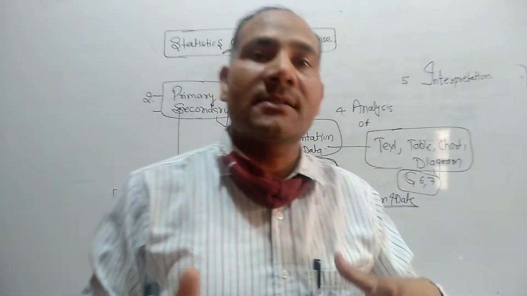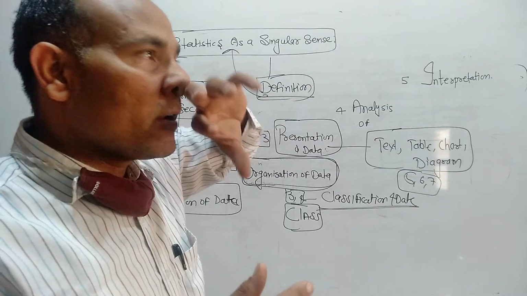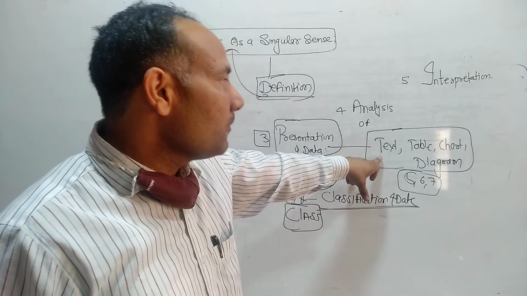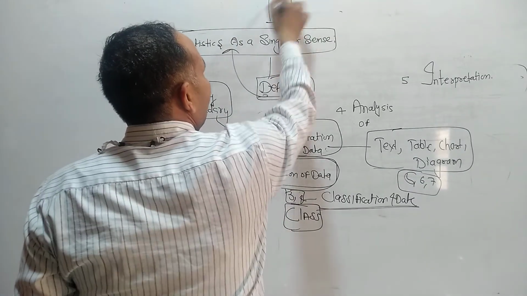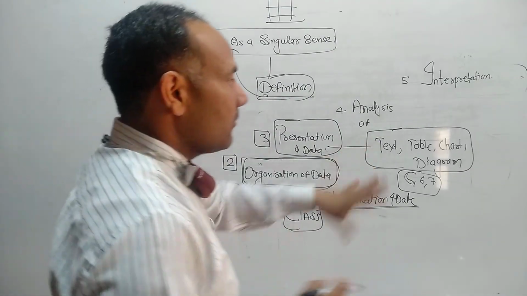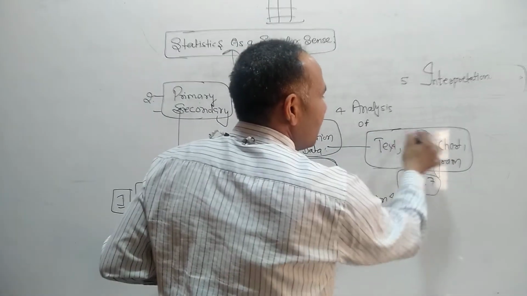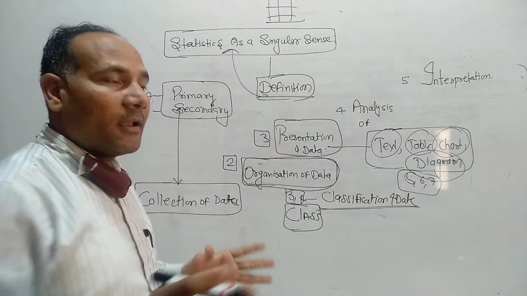We can't understand directly if the data is given as raw material, raw data. It may be textual. With the help of a table we can understand it better. With a chart we can understand the table and text, and then with a diagram.